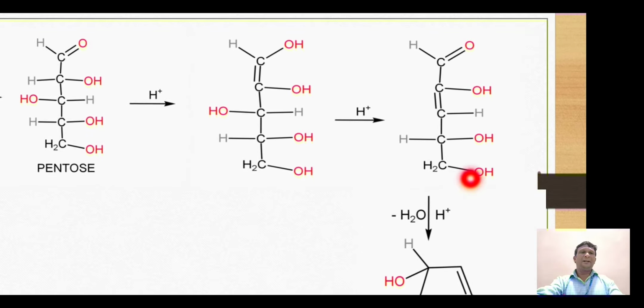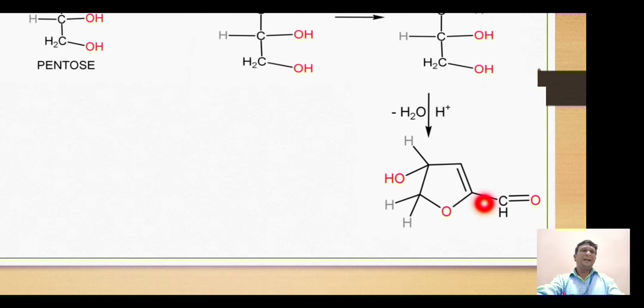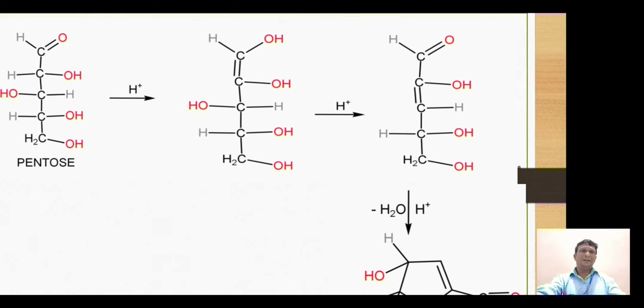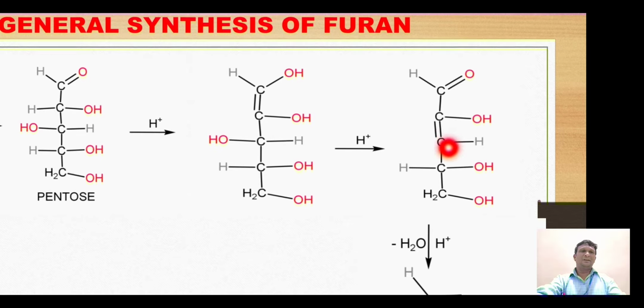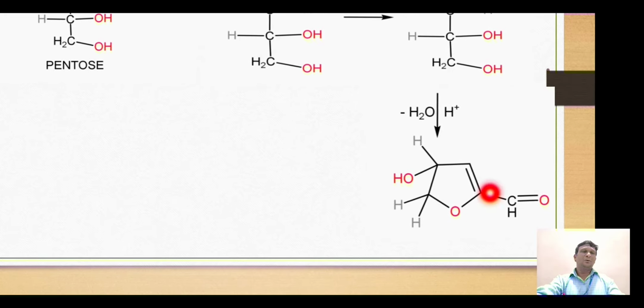We can find that when oxygen attacks this carbon, this CHO group will remain intact over here, and the double bond is there between this carbon and this carbon. So with this 5-membered ring, we will arrive at this structure, which consists of this H and OH at this carbon, and 2 hydrogens on this carbon, which utilizes the hydroxyl group in formation of this cyclic ring.